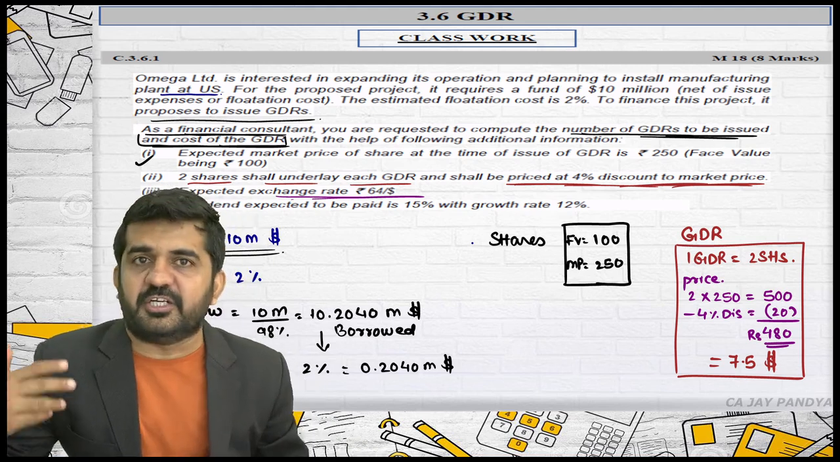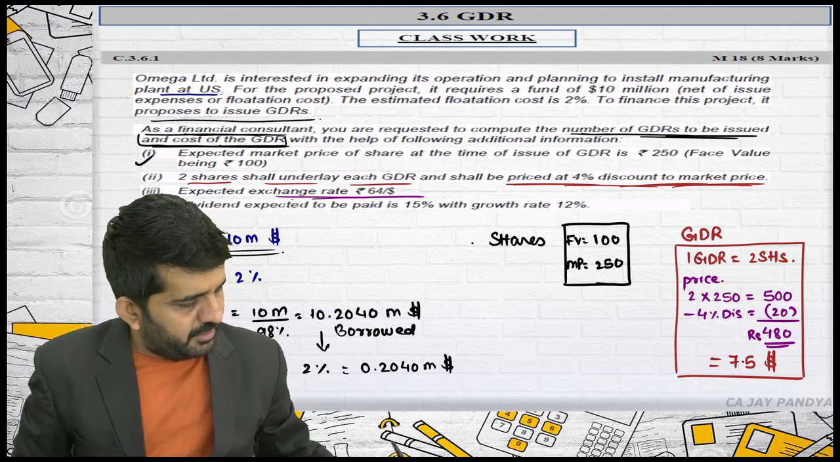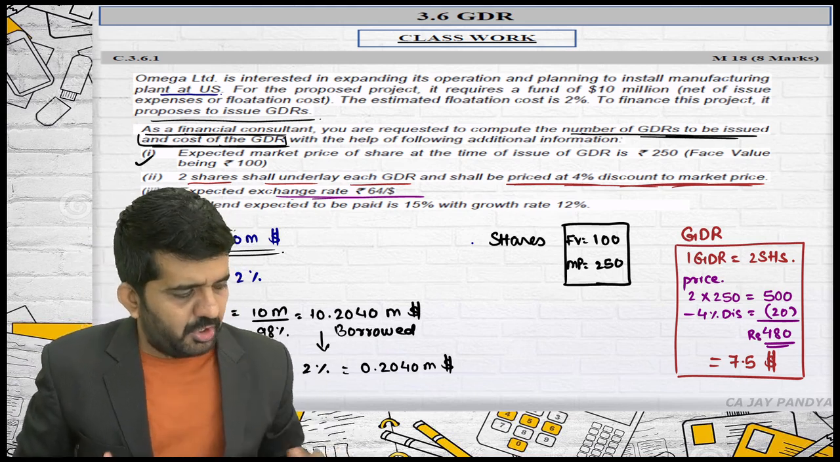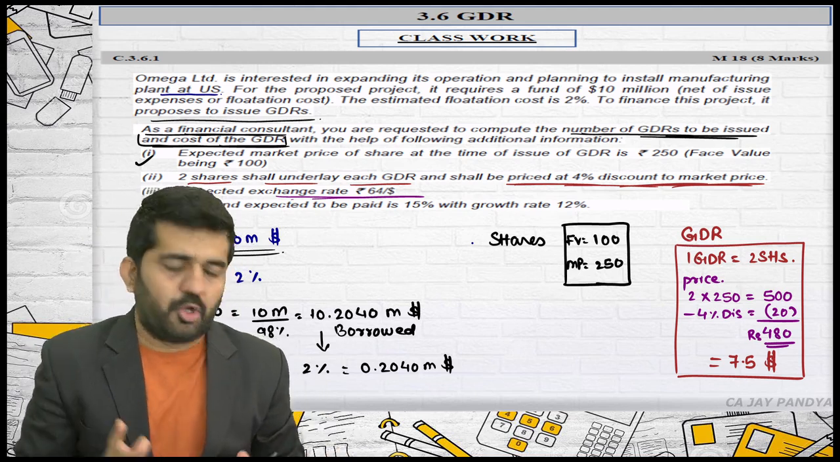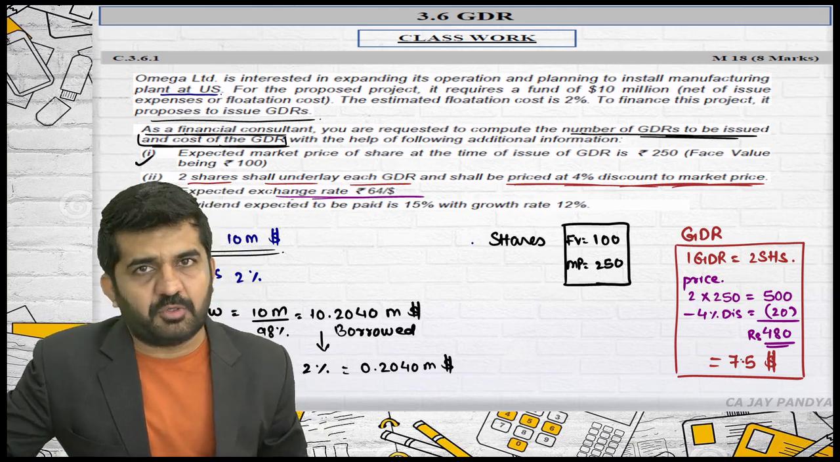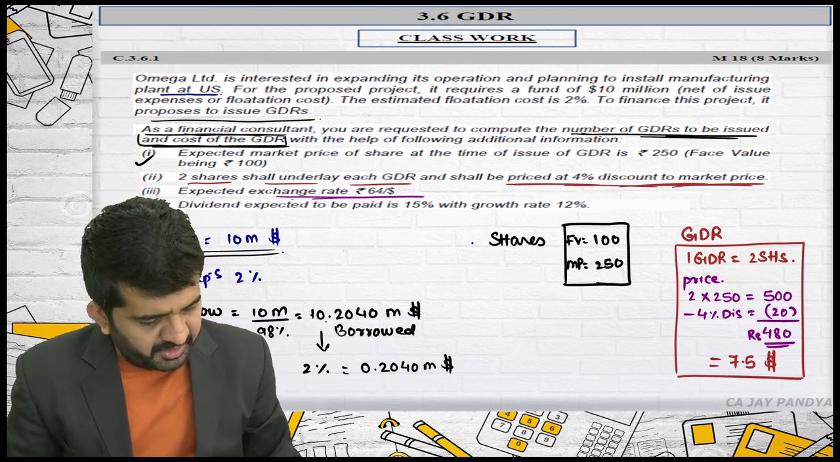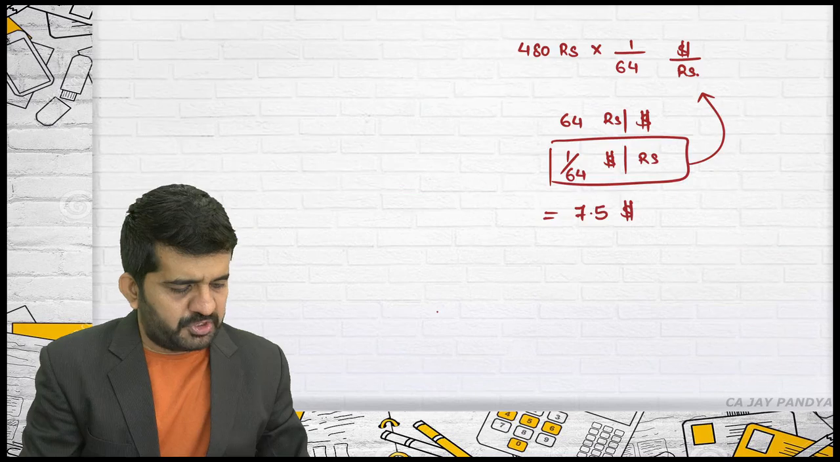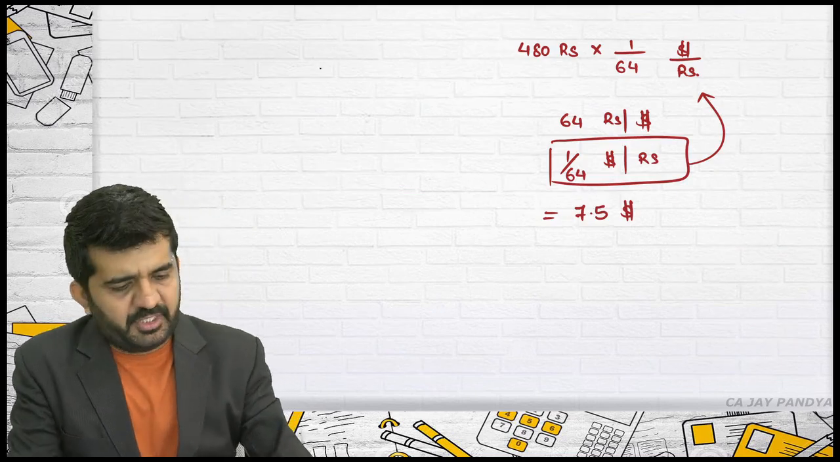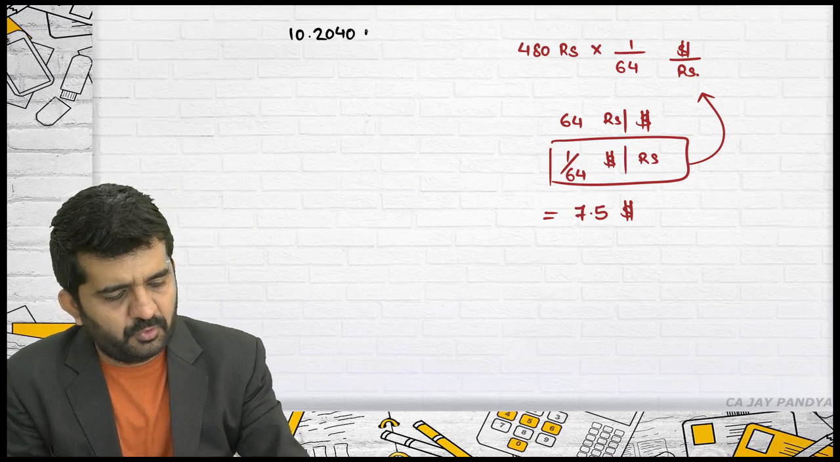We have already deducted the discount. So once again, you should not deduct the discount. This is nothing but GDR whereby 1 GDR will borrow you $7.5, which is equivalent to 480 rupees. Alright. What is your borrowing requirement? It is $10.2040 million.